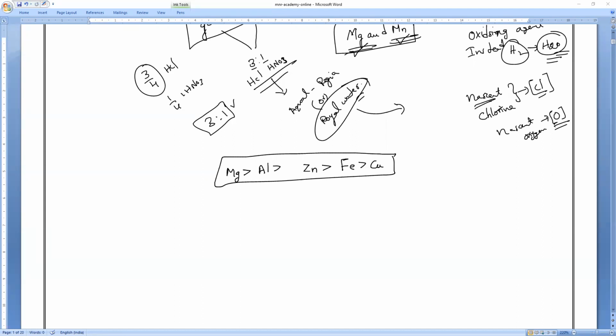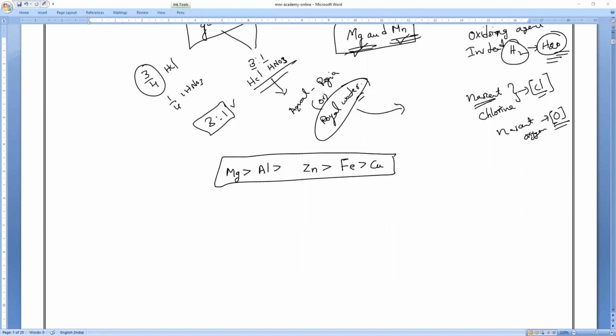Please respond. So magnesium is greater than aluminum, greater than zinc, greater than iron. In the case of copper, no bubbles were seen. What is the reason, anybody? Copper is less reactive than hydrogen, and even the temperature remains constant.